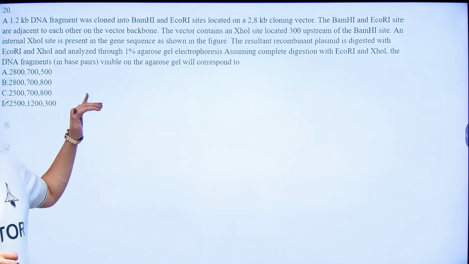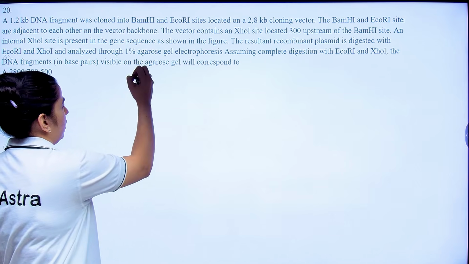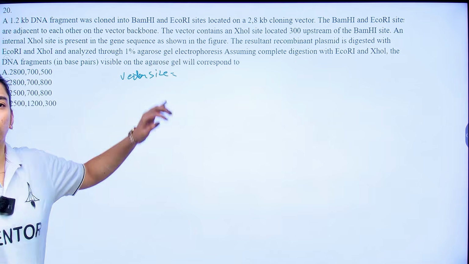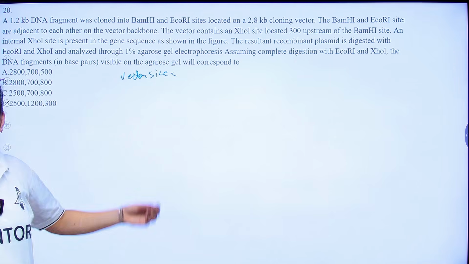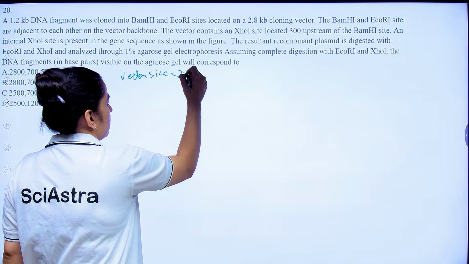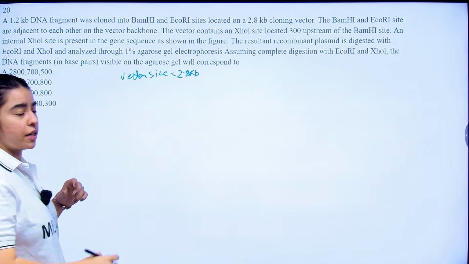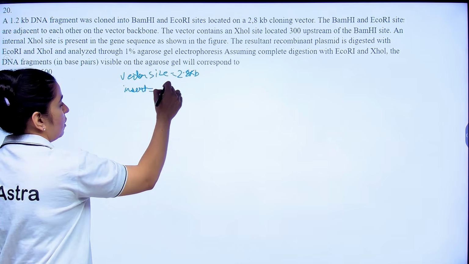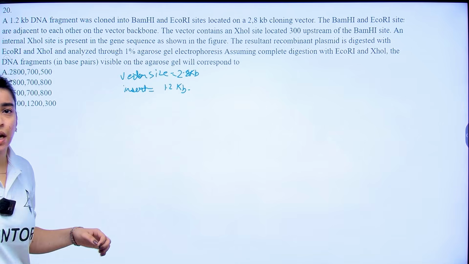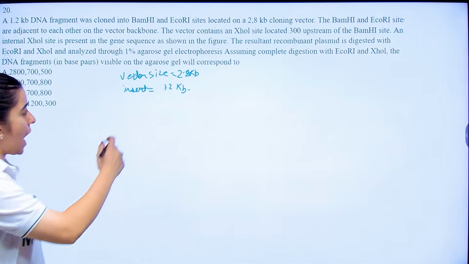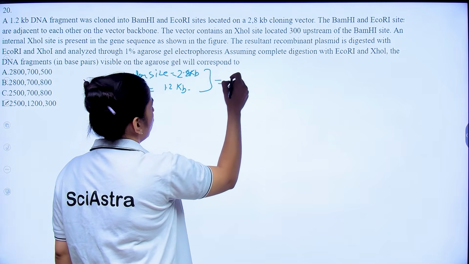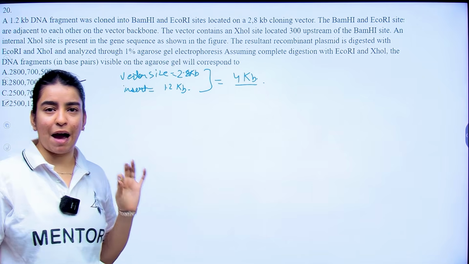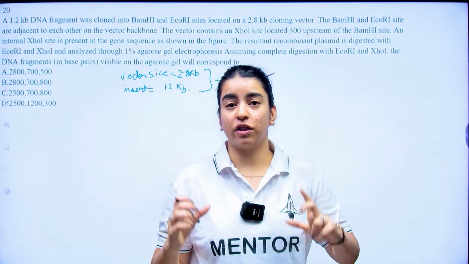Now, if we first talk about your vector size, your cloning vector is 2.8 kb, right? And your insert is around 1.2 kb. Now the recombinant plasmid size, if you add this, the total plasmid size is going to be 4 kb. Now, if you look at the restriction sites, your BamHI and your EcoRI are adjacent on the vector backbone.